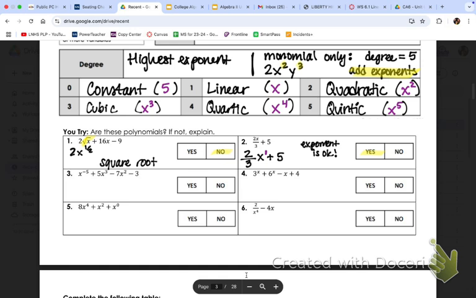What about number 3? No. Who's the problem? -5 right here. Okay, so this one is no because your exponent is negative. And when we're dealing with polynomials, we want them all to be positive. The exponents. The other terms don't matter. I'm highlighting the problem.